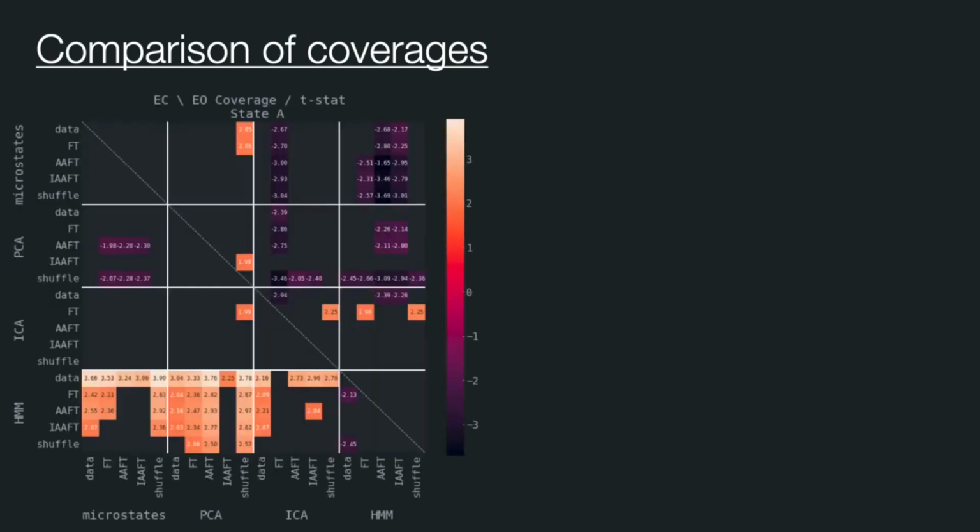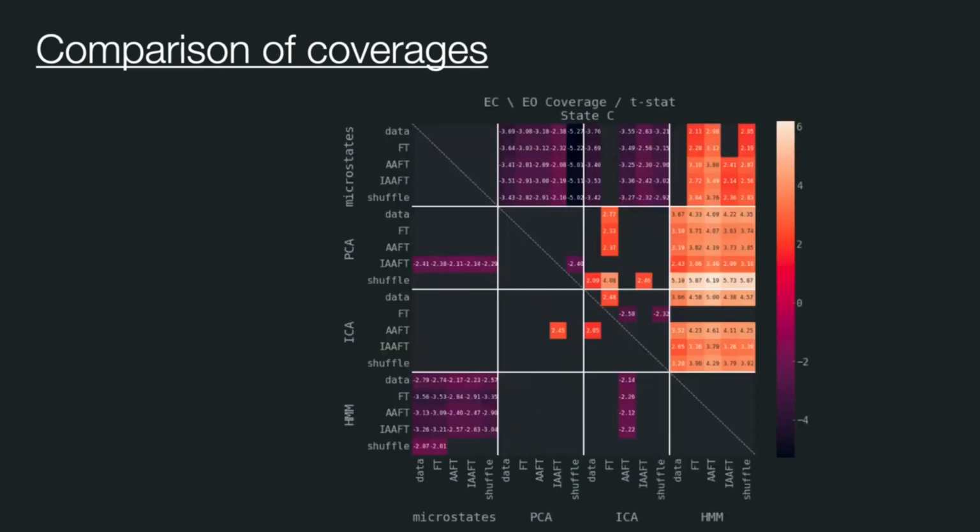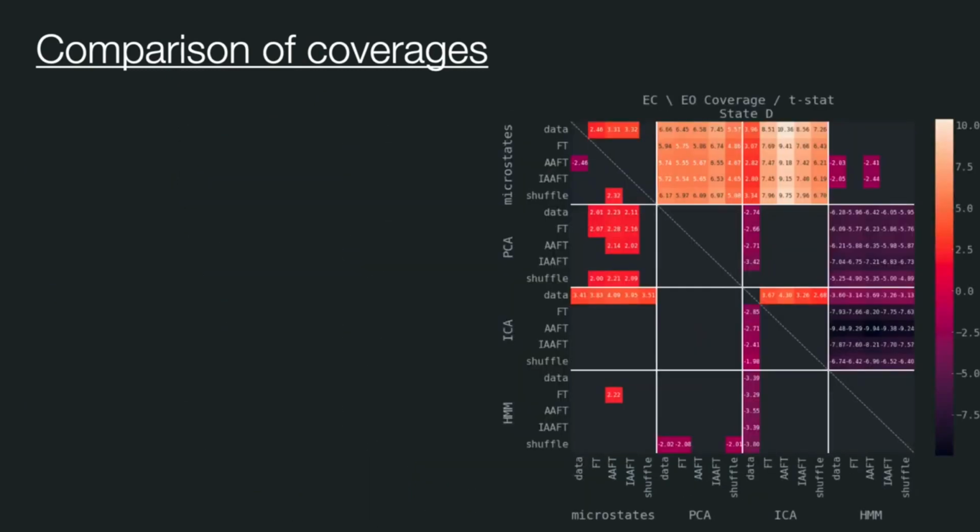In the case of coverages, we can see some differences between eyes open and eyes closed paradigms. For example, a hidden Markov model has different coverages than other methods, but only in the eyes closed paradigm in state A. State B shows more pairs of differences, but this time only in eyes open paradigm. Similarly, state C and state D. The individual differences here are not that important, but they tell us that it should be possible to distinguish our paradigms using latent statistics. In other words, there might be a predictive power in these statistics.